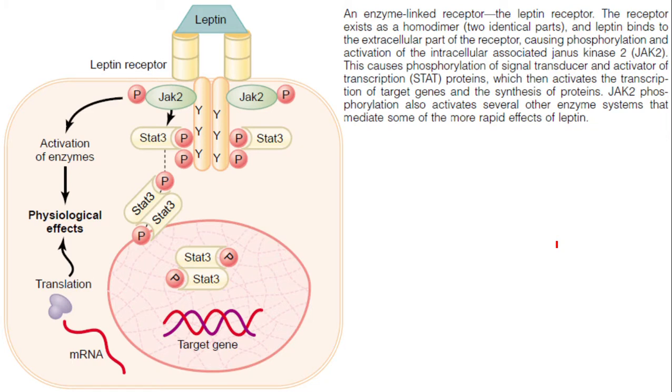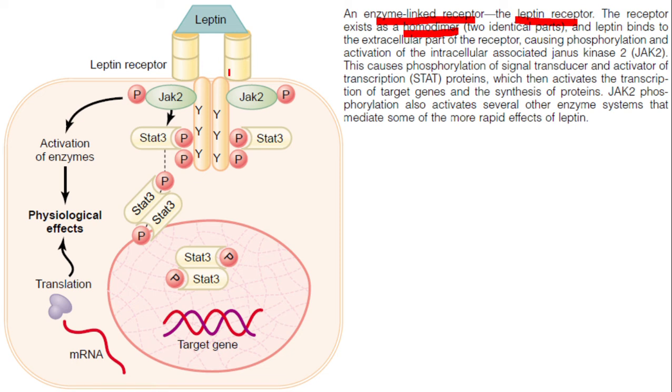Now, this is another type of receptor. This is an enzyme linked receptor. It's called a leptin receptor because leptin, a molecule, is bound there. This is the receptor. It is a homodimer, meaning similar type of molecules, 2 in number.